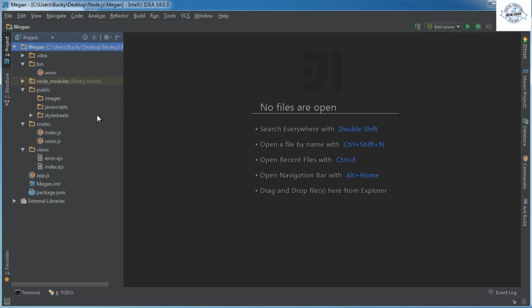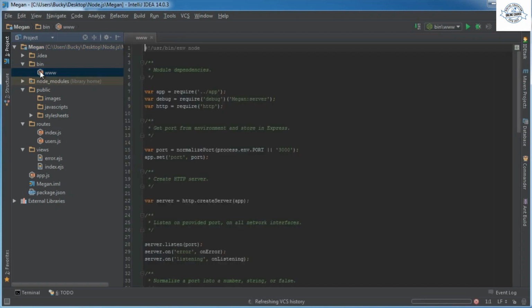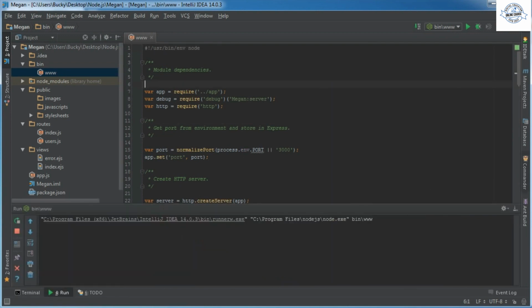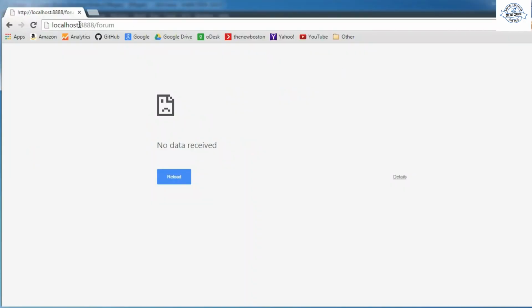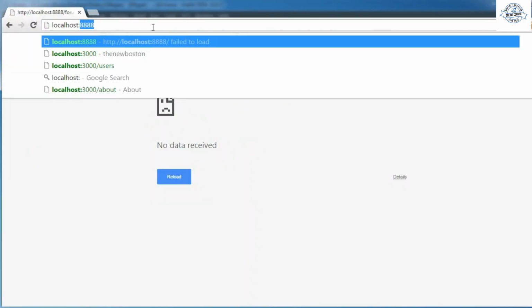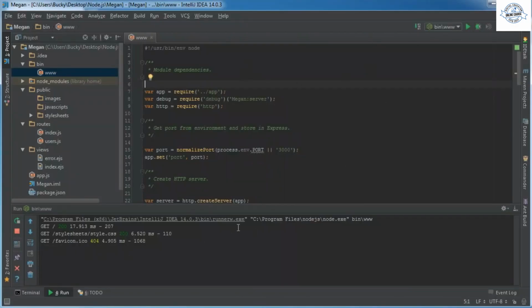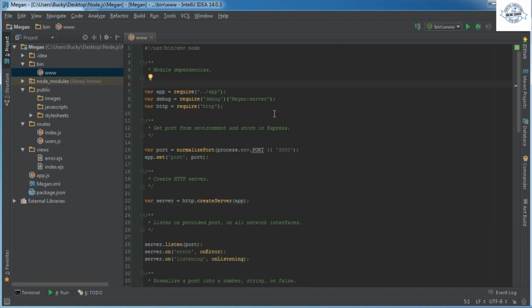But first, before I even begin, expand bin right here and double click this www.js file, and if you right click this, you can run it right now. And the port by default I believe is 3000, so go to localhost 3000 and check it out. So if you see this, that means everything is good. If you don't, then make sure that you actually are running your project, and once it's running, verify that everything is set up correctly. We can start figuring out what all this crap is.